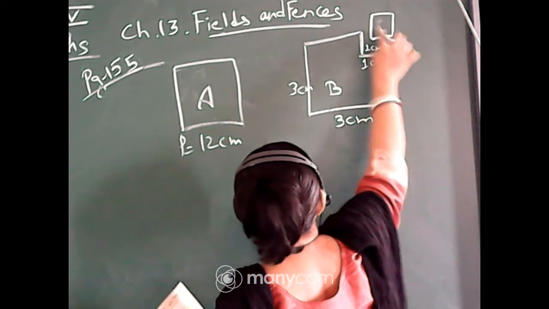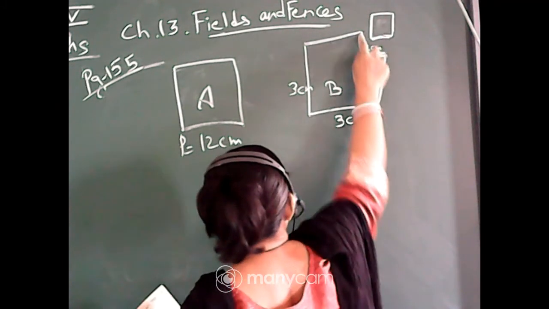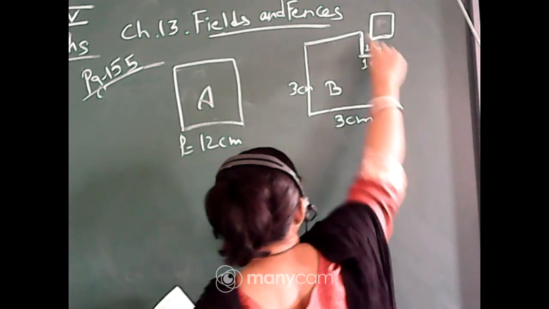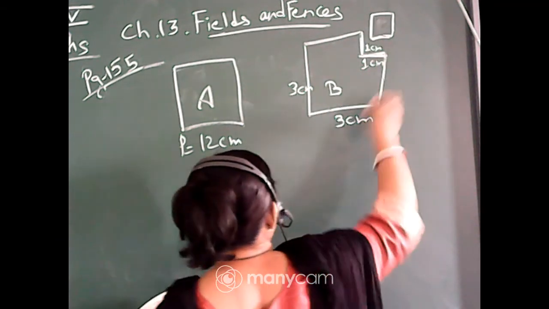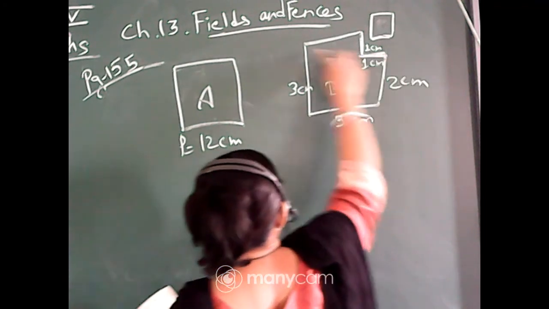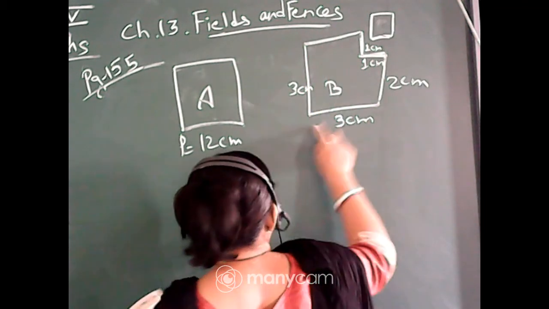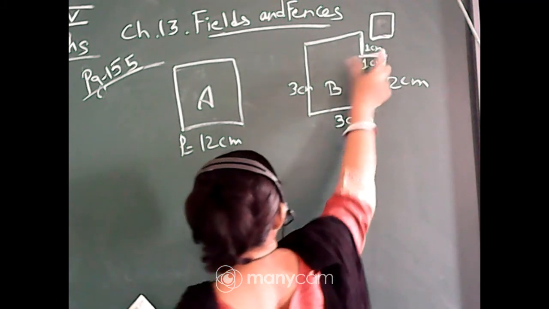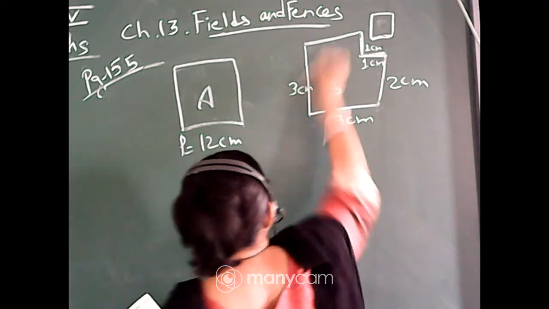The full 1 centimeter is being cut, so this is also 1, this is also 1. Now this whole is 3 and this one is 1. That means this will naturally be 2 centimeter. Same way with this also, the whole is 3, isn't it? Up to this is 1, so this will be 2. So this will be 2.